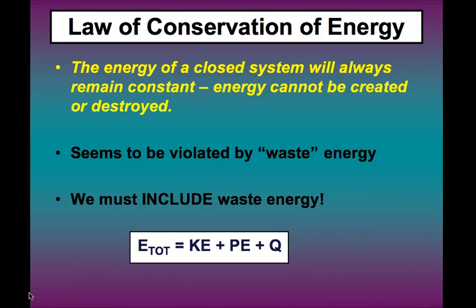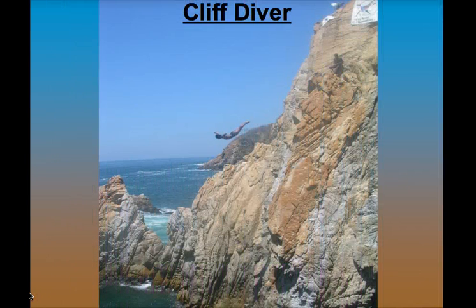You might remember from chemistry, Q equals mc delta T. So the total energy formula is the sum of the kinetic energy and the potential energy and the wasted energy, Q. Let's look at a system like this cliff diver.